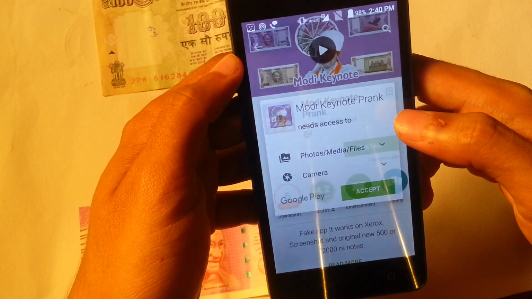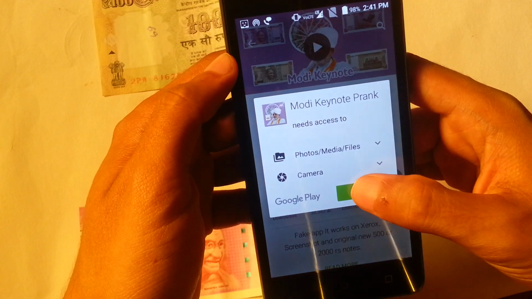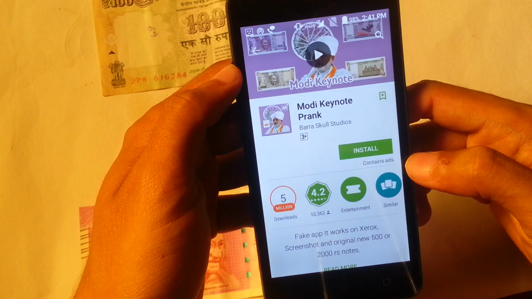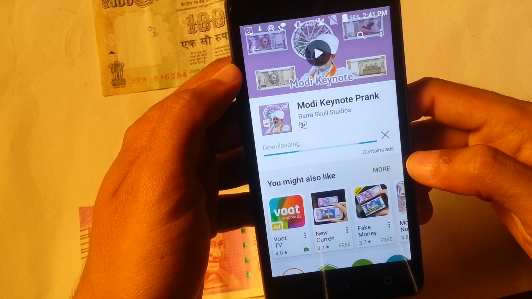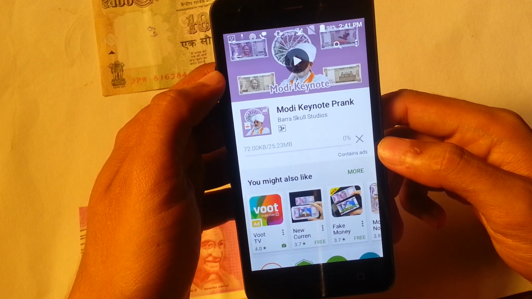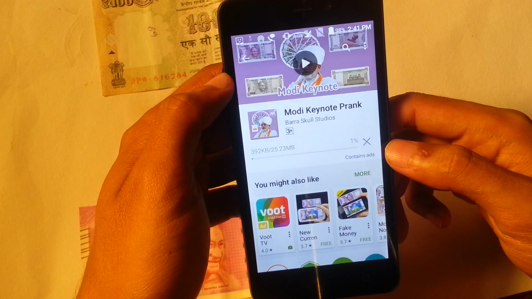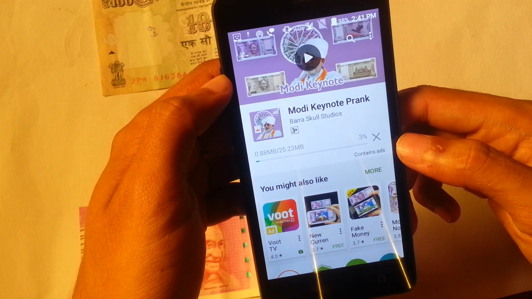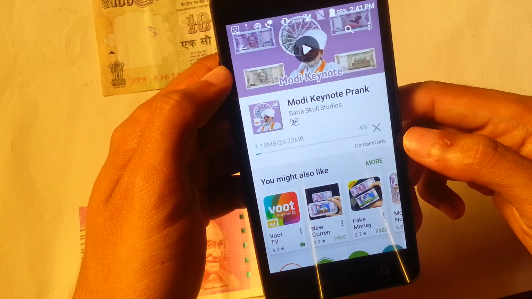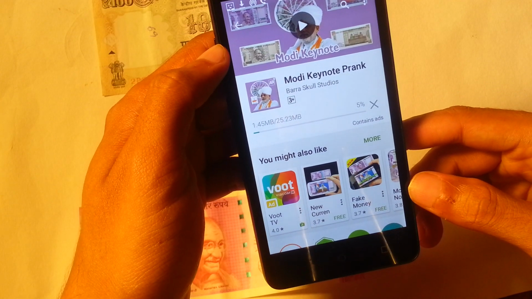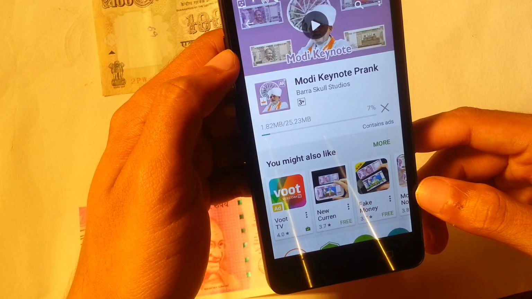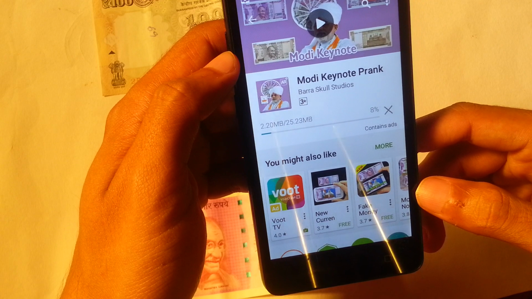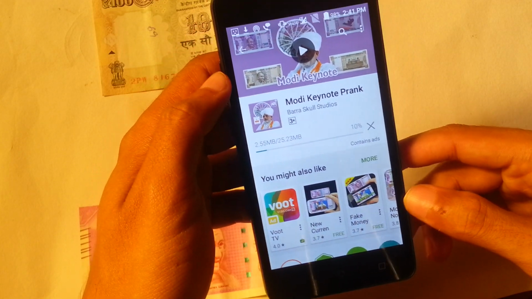I'll click on install and accept. Now the application is downloading. Let's wait for this application to get downloaded. The size is approximately 25 MB.